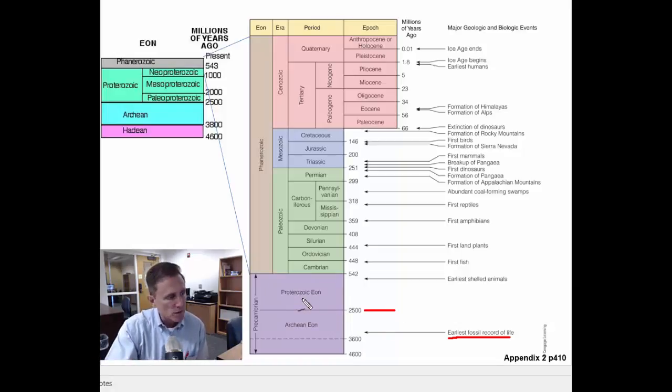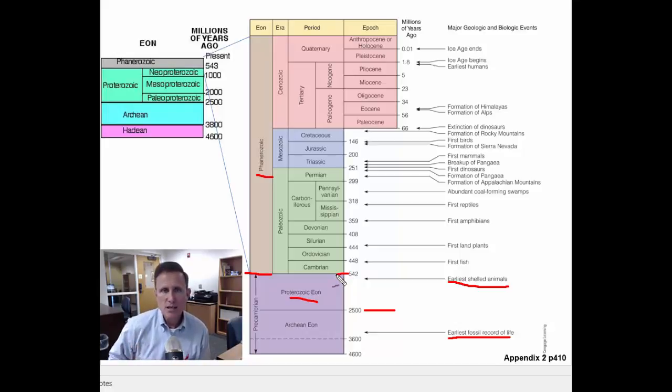And what defines the difference between the Proterozoic and the Phanerozoic, the Proterozoic here and the Phanerozoic here, is the very earliest shelled fossils. These are the very earliest shelled animals, and that happened at about 542 or 543 million years ago. So how do we know that happened?